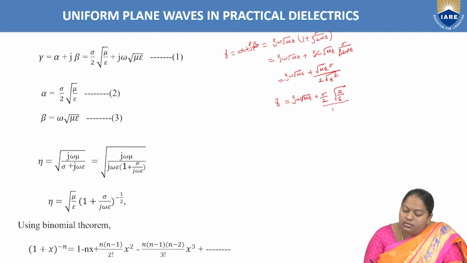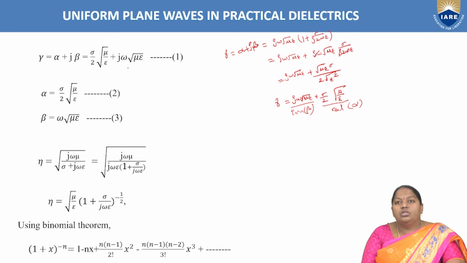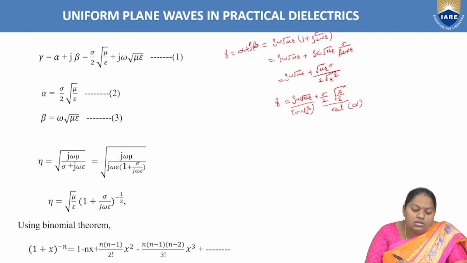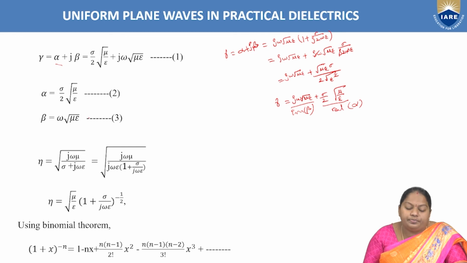This real term is nothing but alpha and the imaginary term is nothing but beta, right? So gamma equal to alpha plus j beta equal to sigma by 2 root over mu by epsilon plus j omega root mu epsilon, right? If we compare real and imaginary terms on both sides, the real term alpha is sigma by 2 root over mu by epsilon and the phase constant beta is the imaginary term, that is omega root over mu epsilon, right?